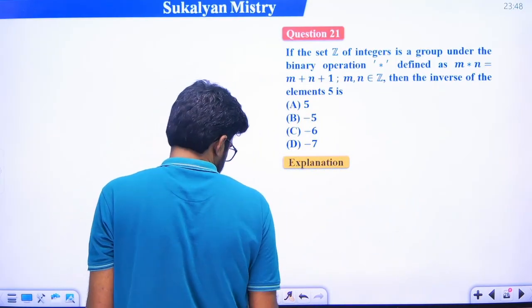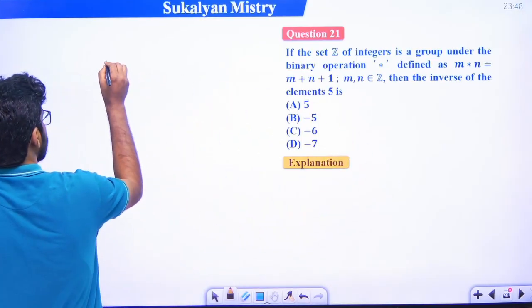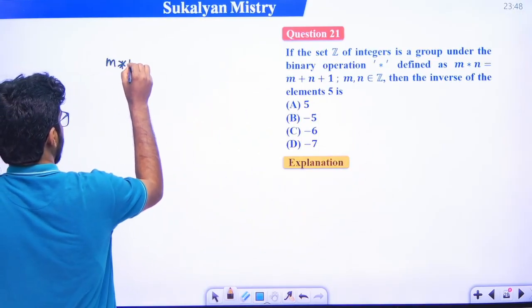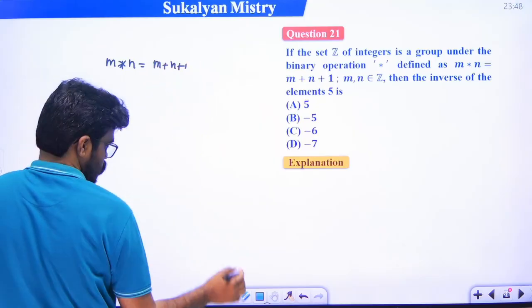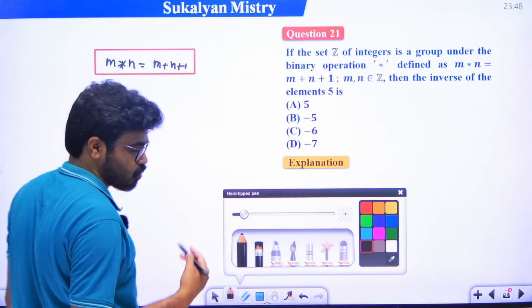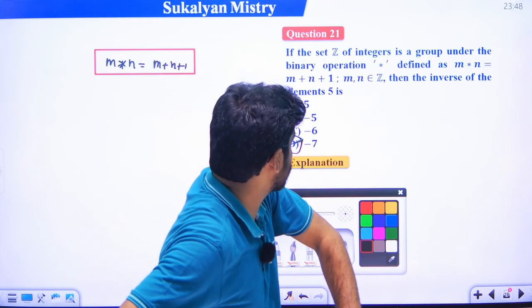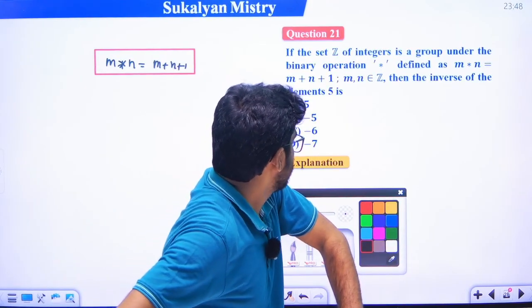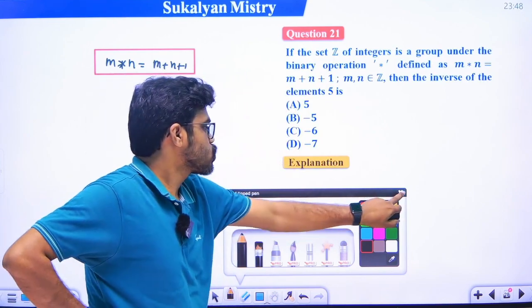Here the binary operation star is defined by m star n equals m plus n plus 1. So this is the binary operation, right? So first we have to find the identity element of this group. Here m and n are integers, right? So what is the identity element?